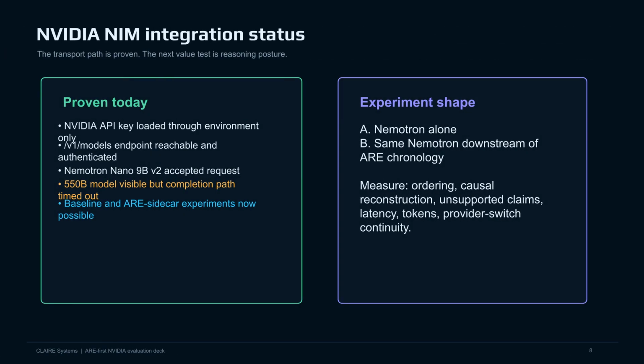The NVIDIA NIM integration transport path is proven. We've authenticated the endpoint, and Nemotron Nano 9B v2 accepted a request, though the 550B completion path timed out. This means baseline and AIR sidecar experiments are now possible for testing reasoning posture.